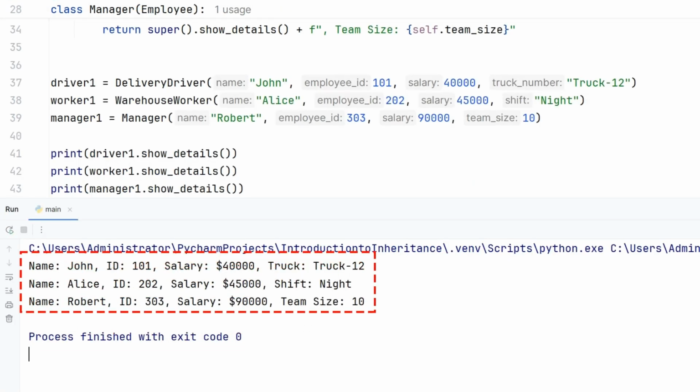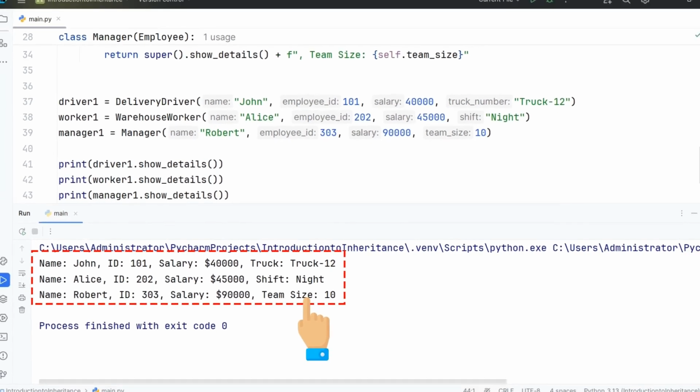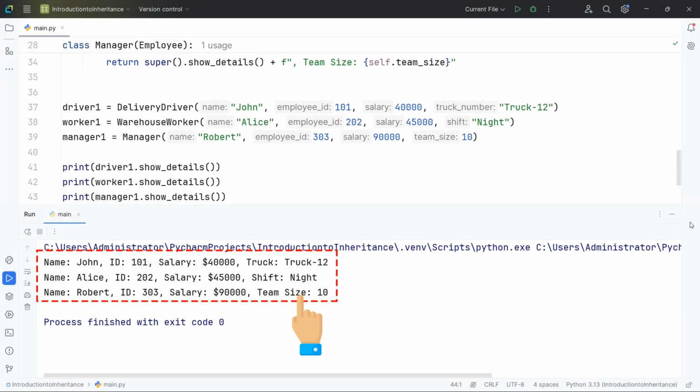Here you can see the details of each employee, including their name, ID, salary, and the extra details specific to their job roles. The delivery driver's details include the truck number, the warehouse worker's details show the shift, and the manager's details display the team size. This confirms that inheritance is working correctly, allowing each child class to inherit common attributes while adding its own unique information. So this is a simple explanation of inheritance in OOP.